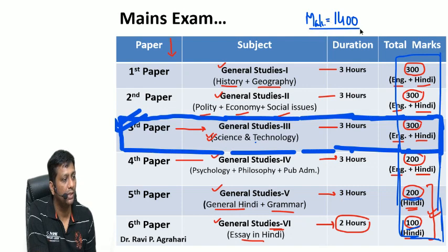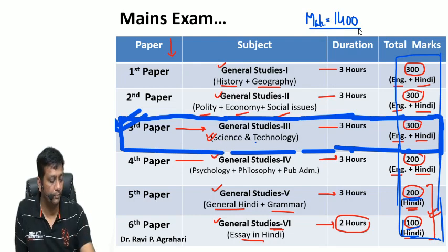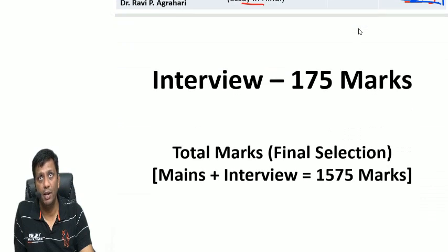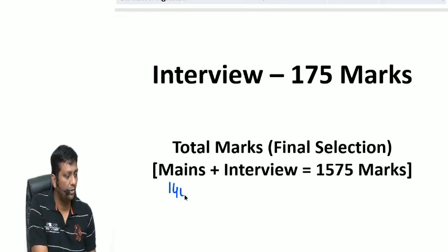So total marks for mains will be 1400 in this new pattern of examination. Okay guys, fine. Now come to the next, interview 175 marks. So mains 1400, now the picture is very clear, and interview 175. So total sum is how much?